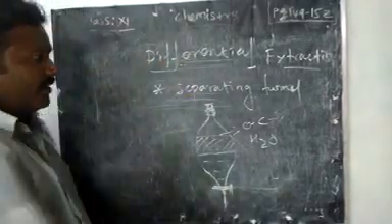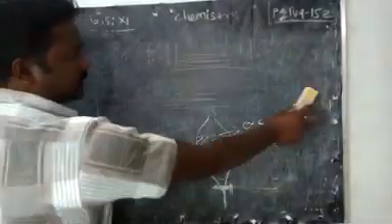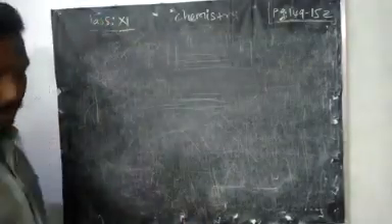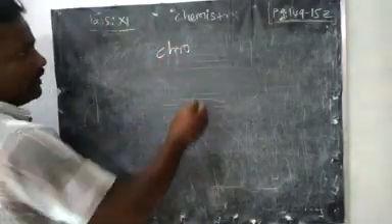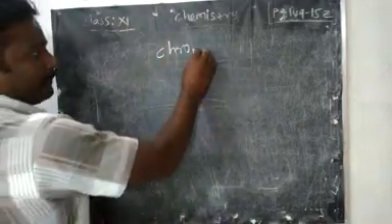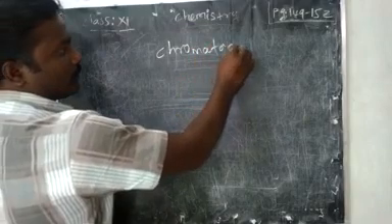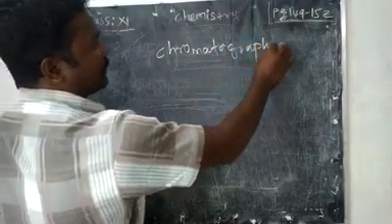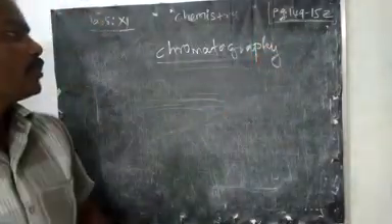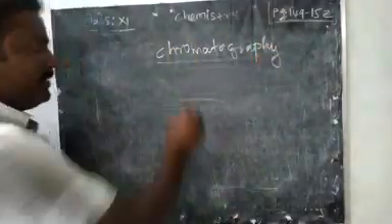Now the very important topic, chromatography. Chromatography is an important technique used to separate as well as purify compounds. What does chromatography mean?